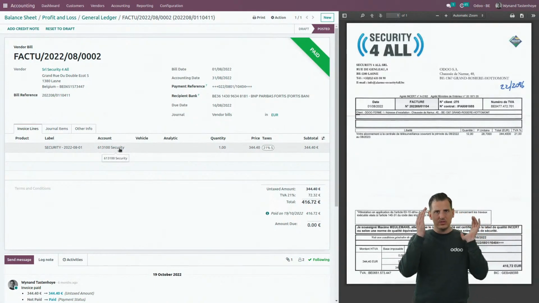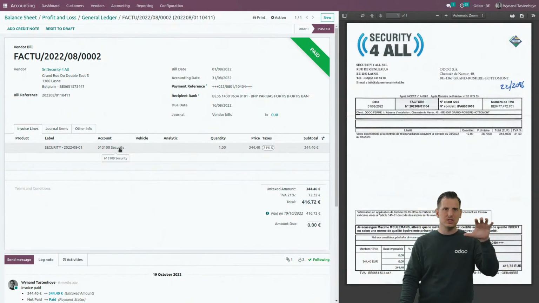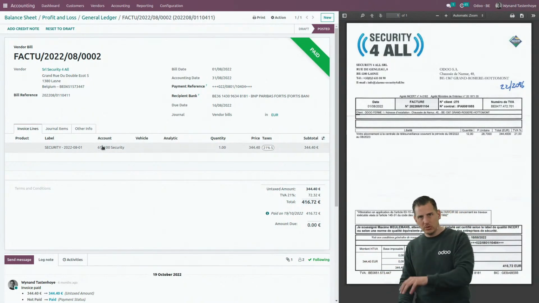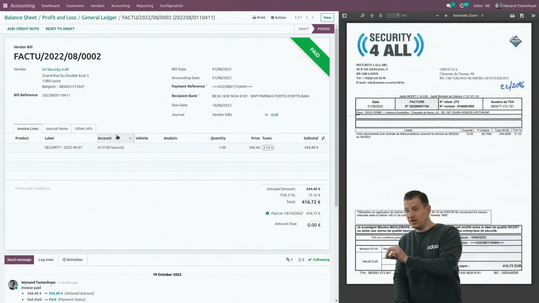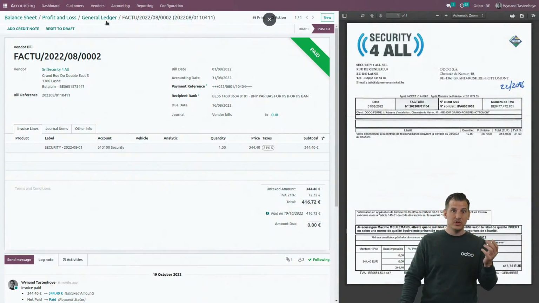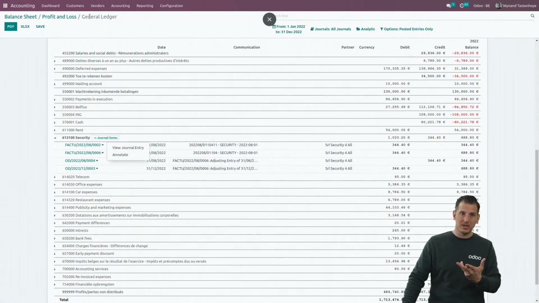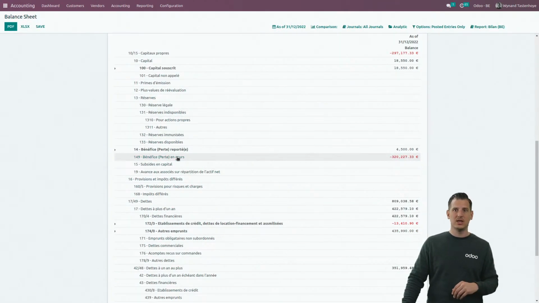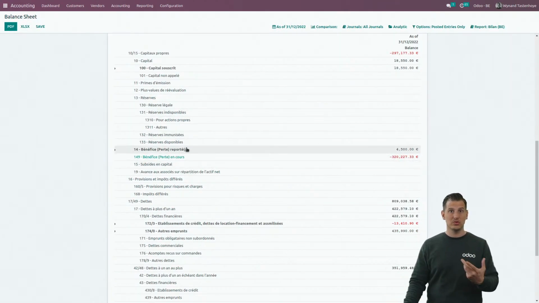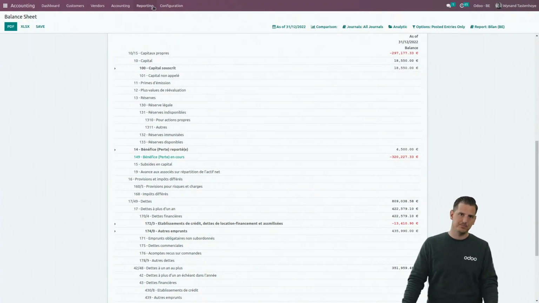So again, here there is a drill down everywhere. I started in the balance sheet, jumped to my profit and loss, jumped to the general ledger, and jumped to the latest record, which is the vendor bill. And we don't lose track of it. We can jump back to the general ledger, to the profit and loss, to the balance sheet. It's very easy to use, and you don't have to change the screen for once.